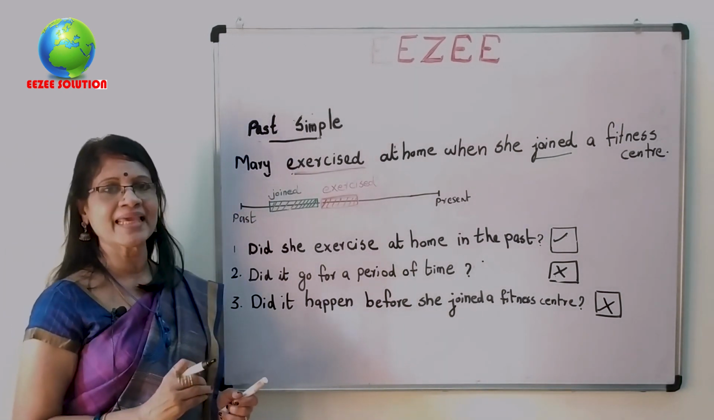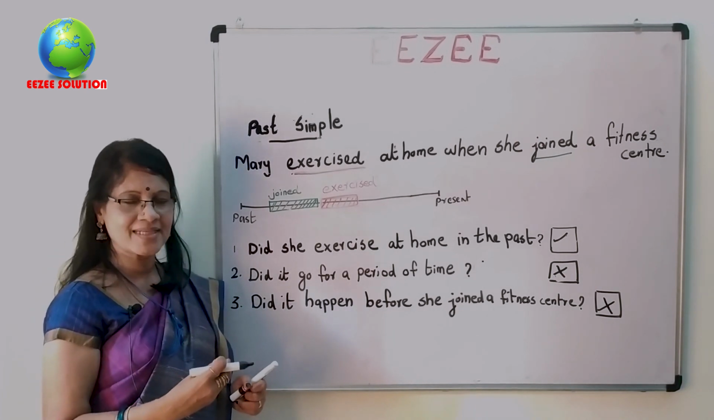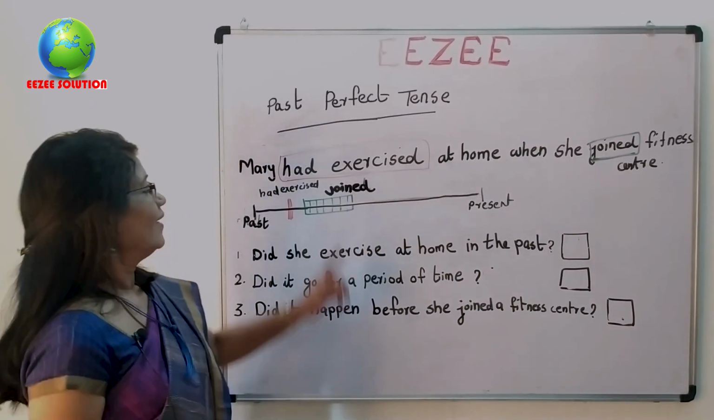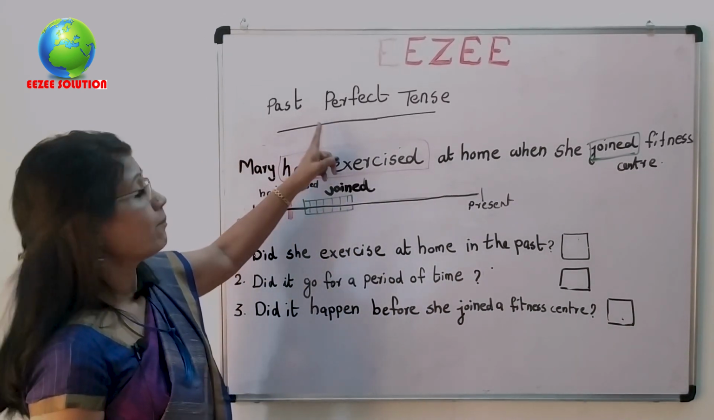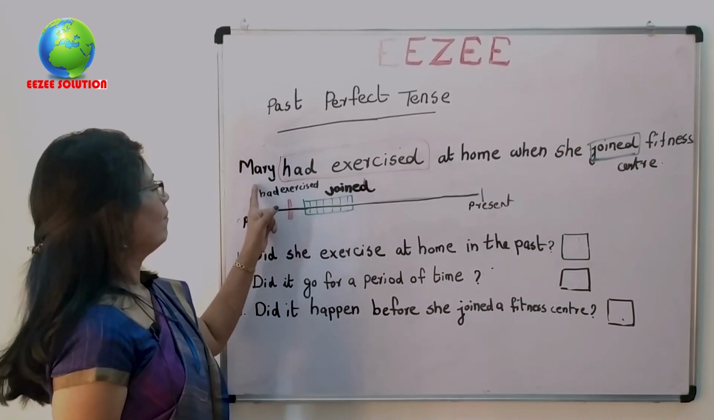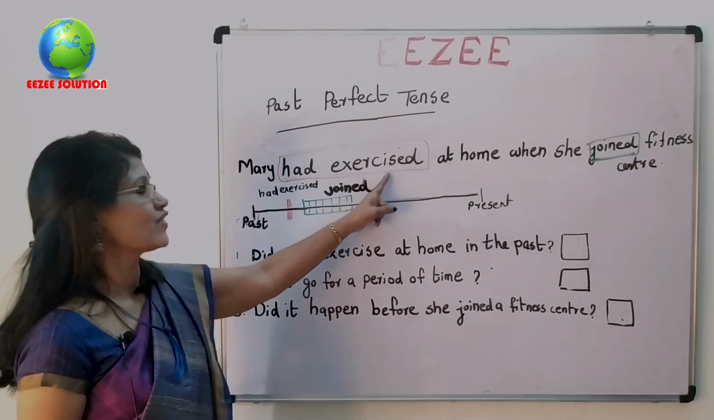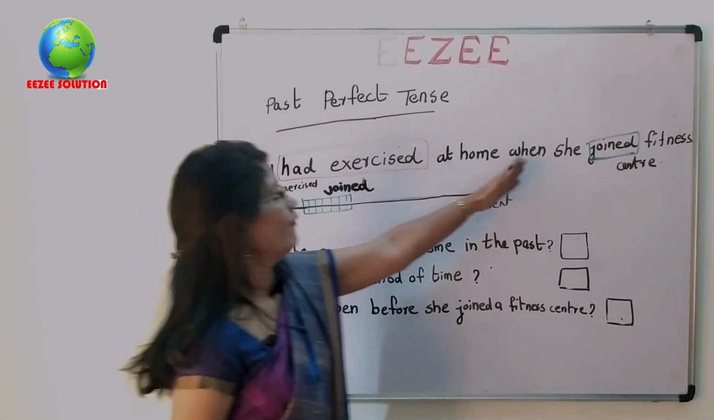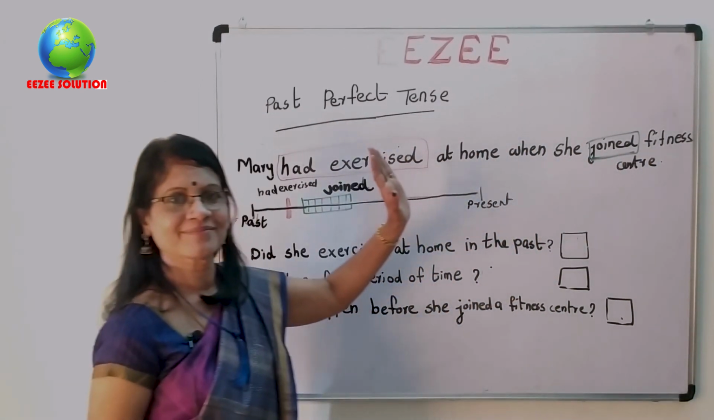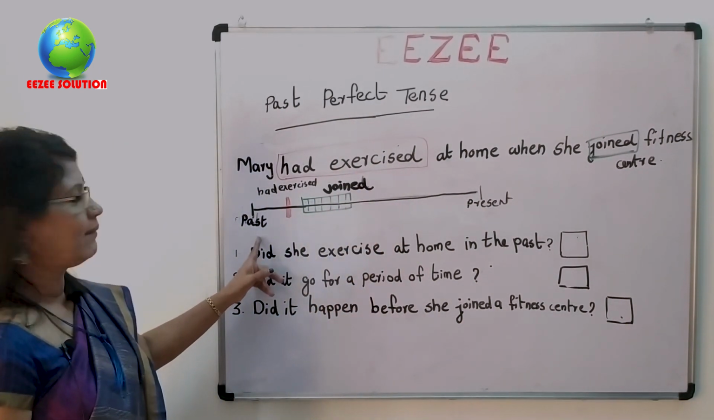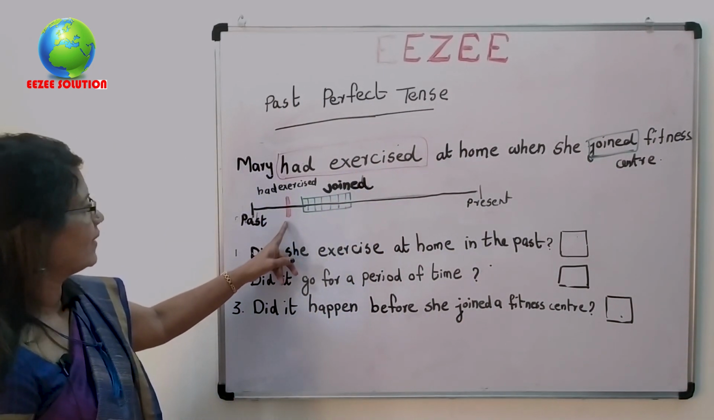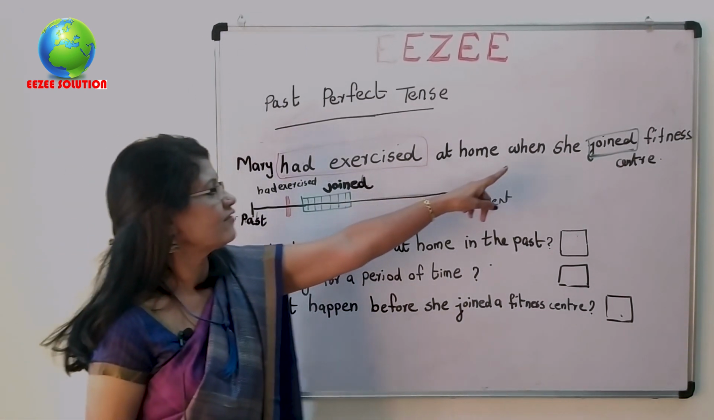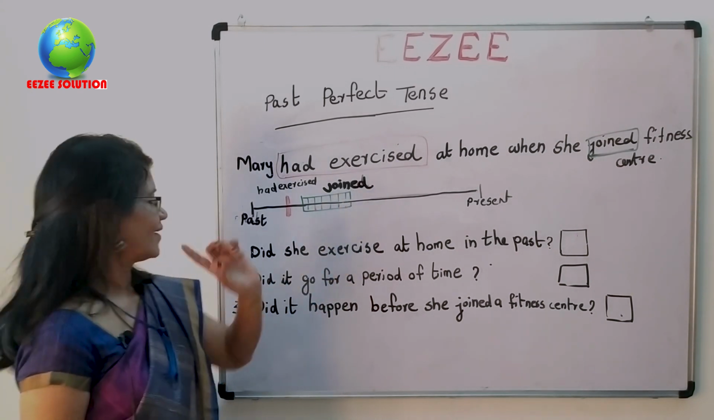Then next we will see the other aspect of past tense, that is past perfect tense. Look at this example. I used past perfect tense here. Mary had exercised at home when she joined fitness center. See the timeline here. So it had happened here. Mary had exercised, and after that she joined fitness center.